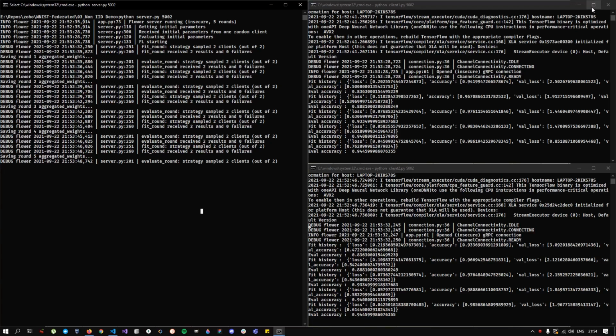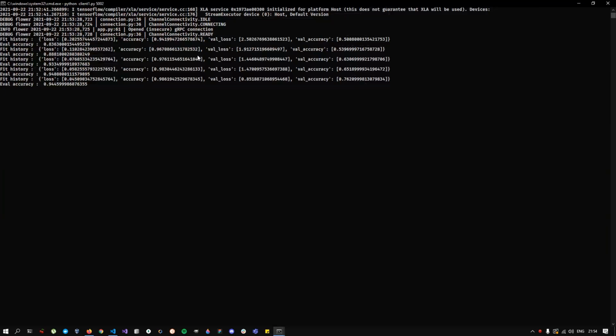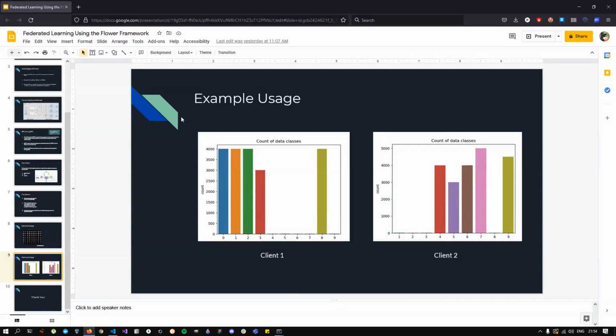So now I wanted to print fit history and evaluation history to show one very important thing. So the thing is, when we see this distribution here, we can see that there are 5 out of 10 classes which are very well represented in both the cases.